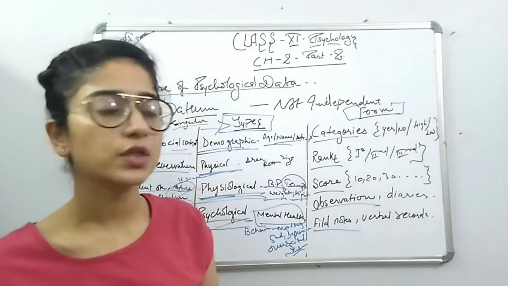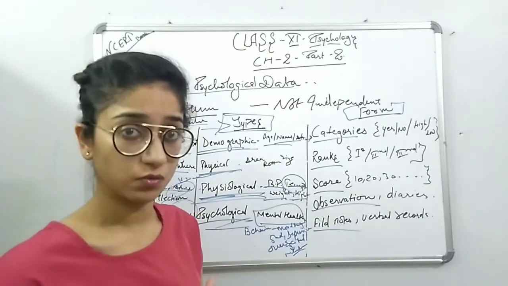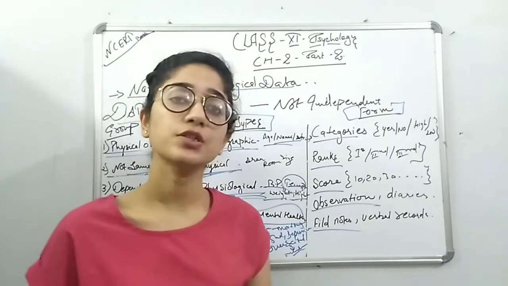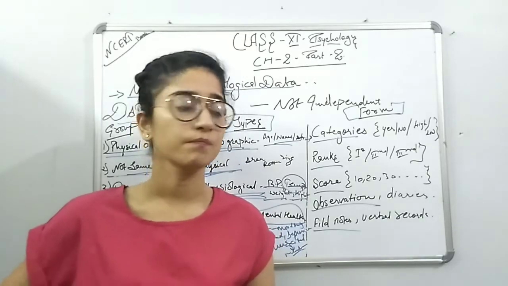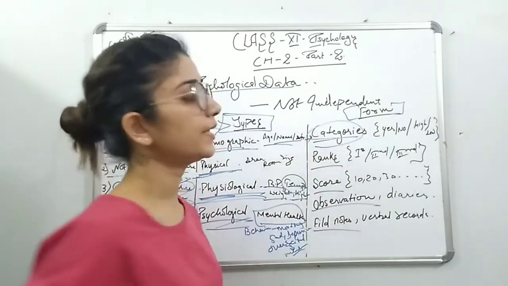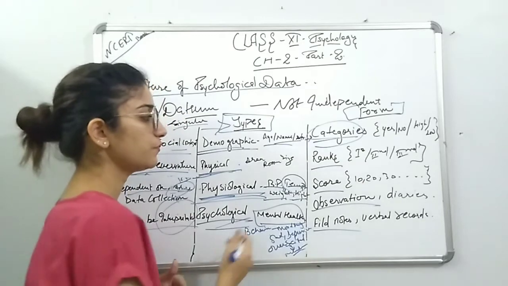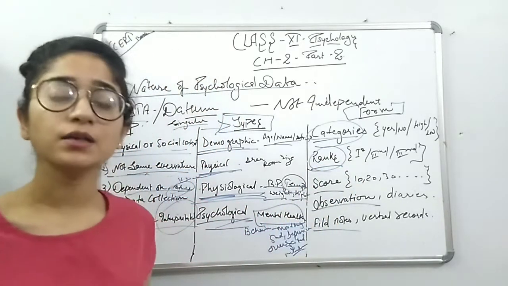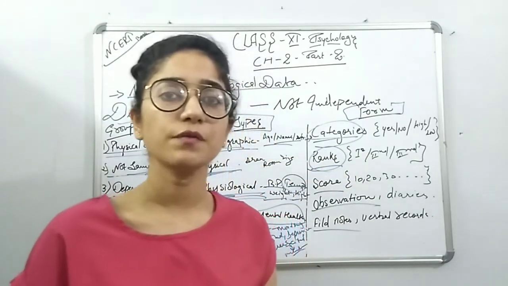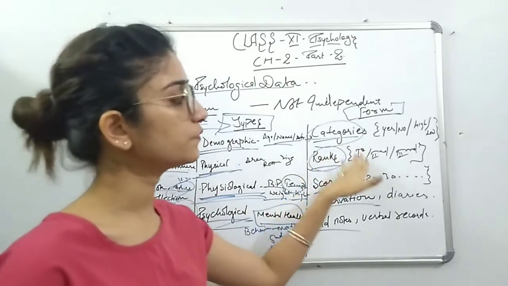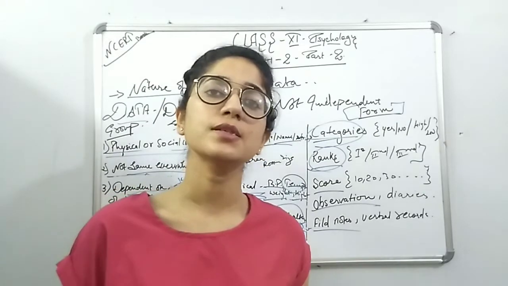Similarly, high or low is also related to whether the room temperature is high or low. You have to tell that. Or in the region you are living in, whether the temperature levels remain high or low. So in this form we categorize things in different ways, yes or no, positively or negatively. Now coming towards the rank, in rank we give ranks to the persons, first, second, third, and these ranks are considered on the basis of the test.